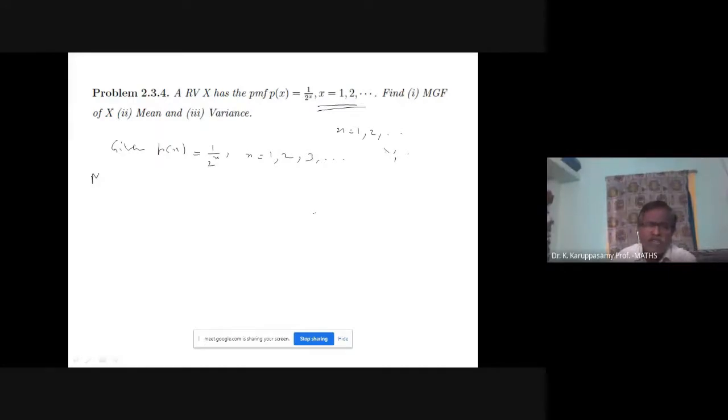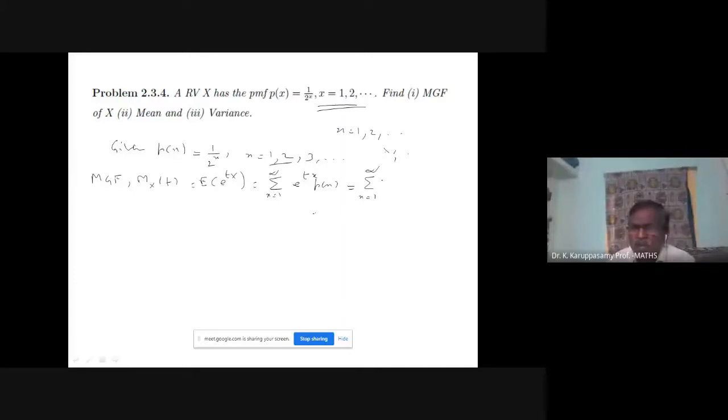Moment generating function definition, notation Mx of t: expectation of e power tx. Discrete type formula: sigma e power t x into p of x, where your x values are 1 to infinity. Now replace your p of x. Sigma x equal to 1 to infinity e power tx, where my p of x is 1 by 2 power x. I have to simplify this infinite series.